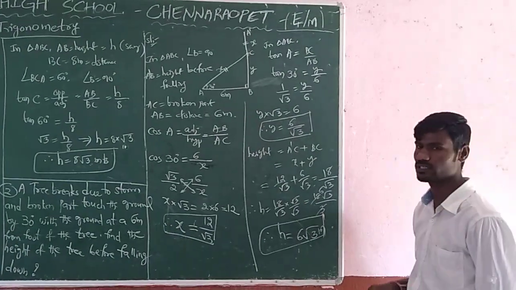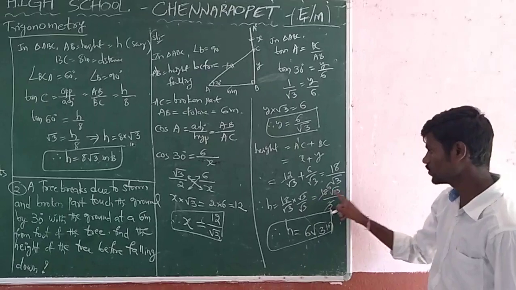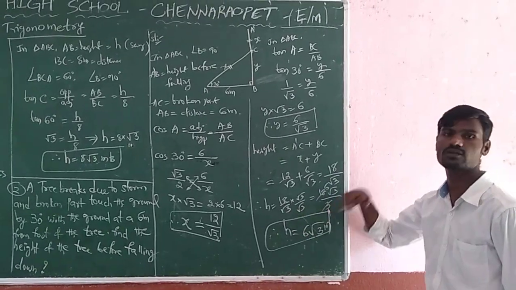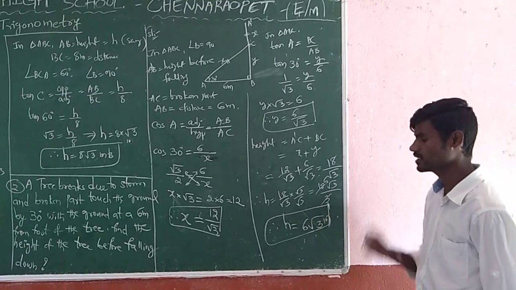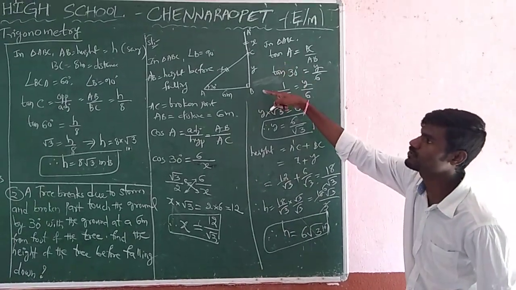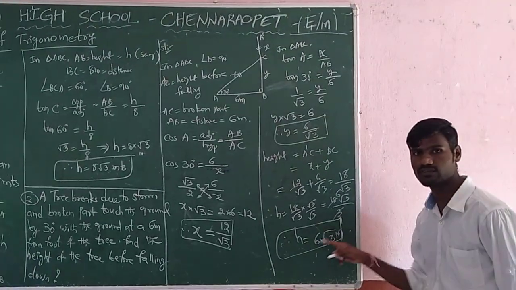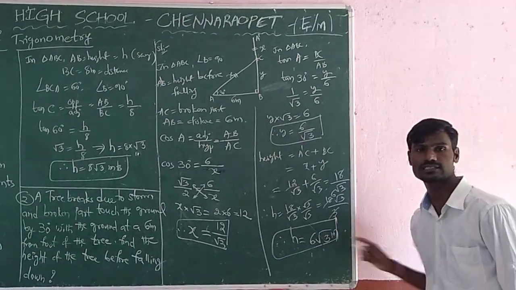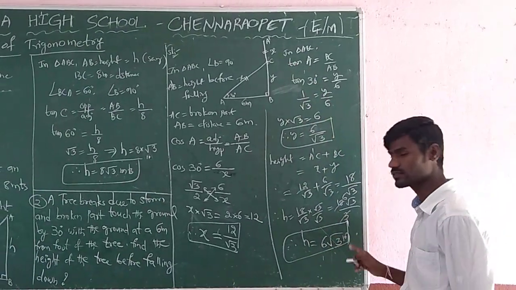So root 3 into root 3. Because when rationalizing the denominator, multiply and divide with the same. 18 into root 3 over root 3 into root 3, whole square, nothing but 3. So 3 into 6 is 18, giving 6 root 3. So therefore the height of the tree before falling down is 6 root 3. If the problem mentions the root 3 value, then we can give the answer in decimal. So the height of the tree before falling down is 6 root 3 meters.